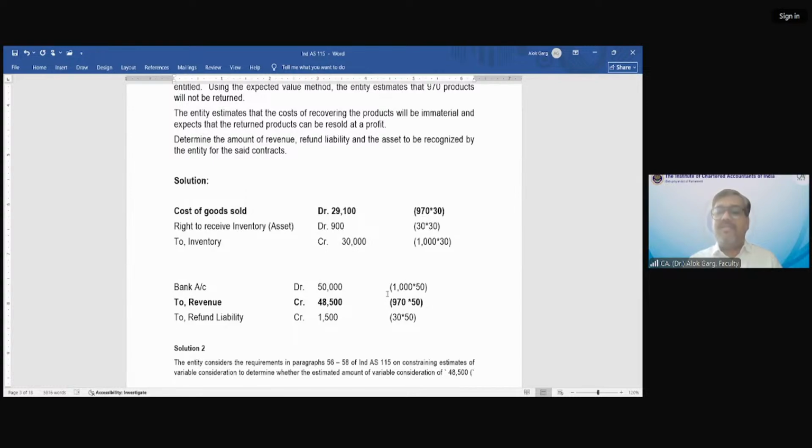Whenever the customer has a right to return, in that case the entity will estimate the amount where it is highly probable that the entity is not going to refund the money. To that amount, entity will recognize the revenue, right? And over and above, till the time these 30 days expire, the company will recognize the refund liability and the company will recognize the right to receive asset.